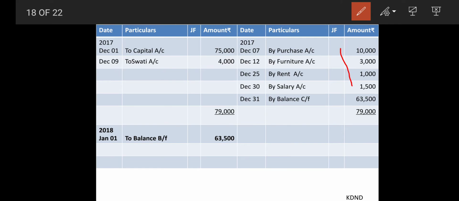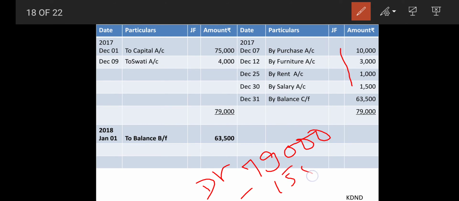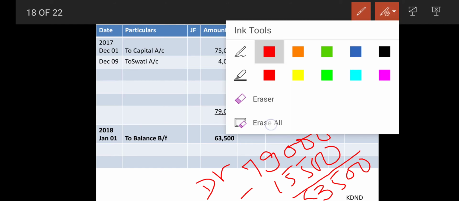So my total of the debit side is 79,000, and minus credit side total, which is 15,500. So the difference I will be getting is 63,500.